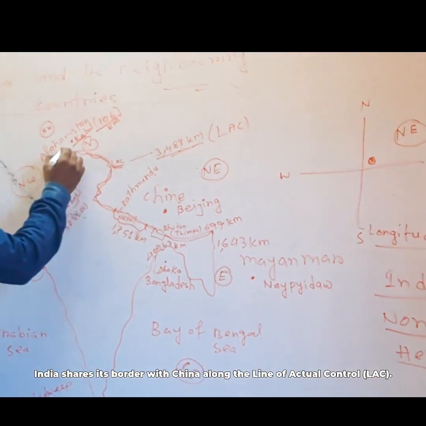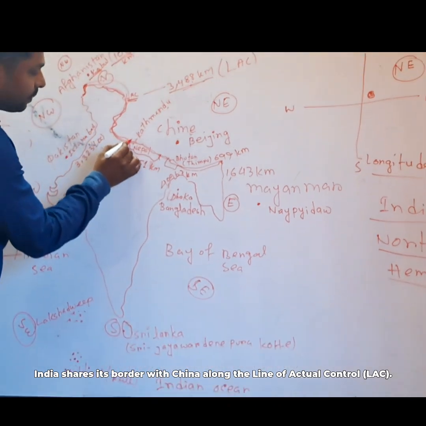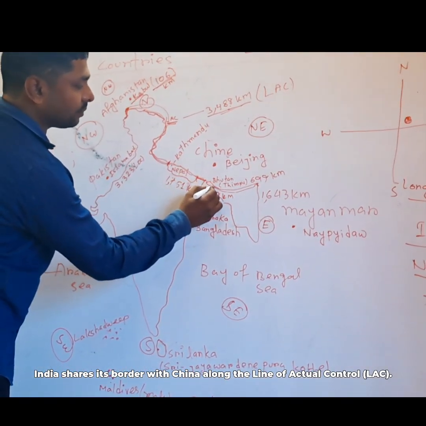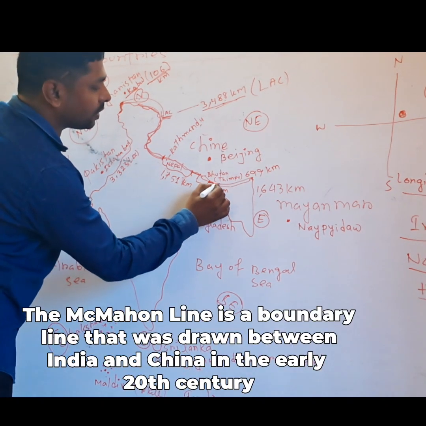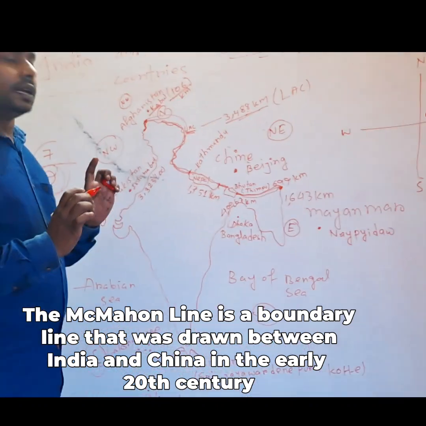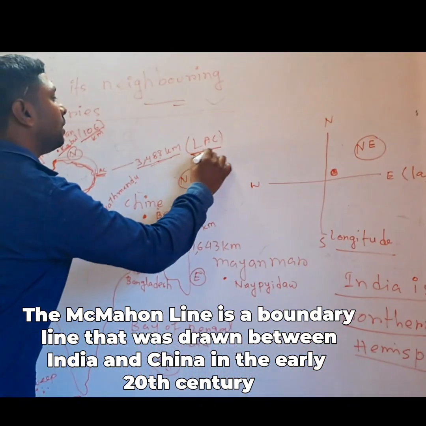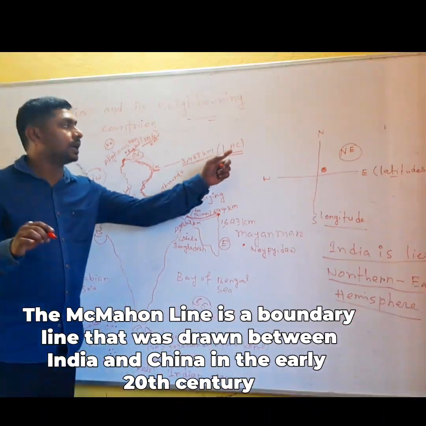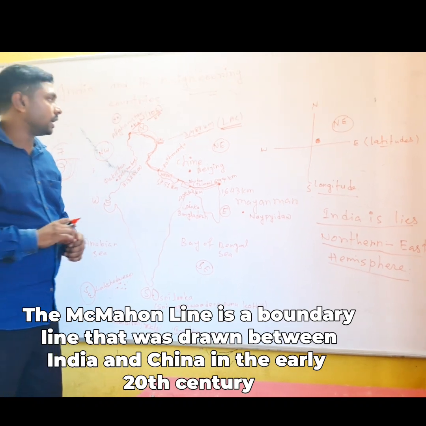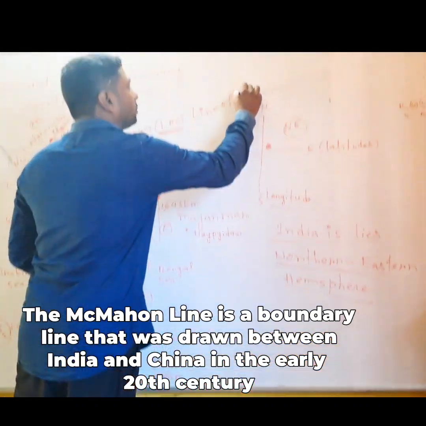So another part here, from this side to that side, from Nepal there. Again it starts from there to there, and again from Bhutan in this part to Arunachal Pradesh, Himachal Pradesh. Means here, India is sharing a border with China, and that border is called what? McMahon line or LAC. LAC means what? Line of actual control. Okay, line of actual control.